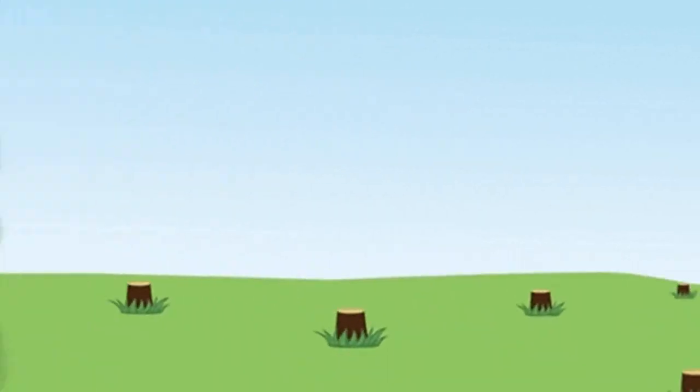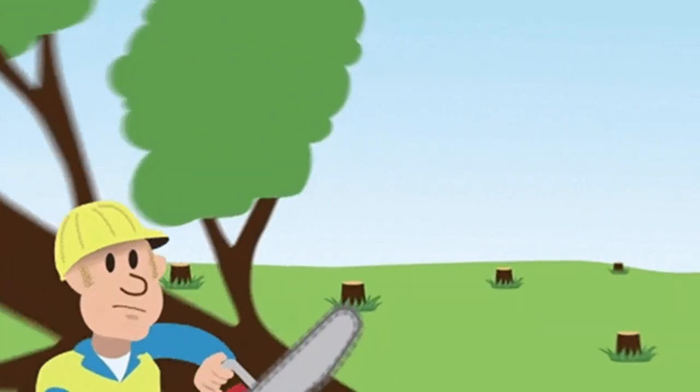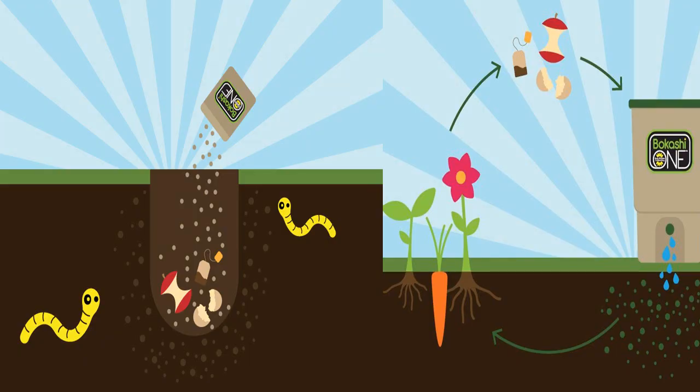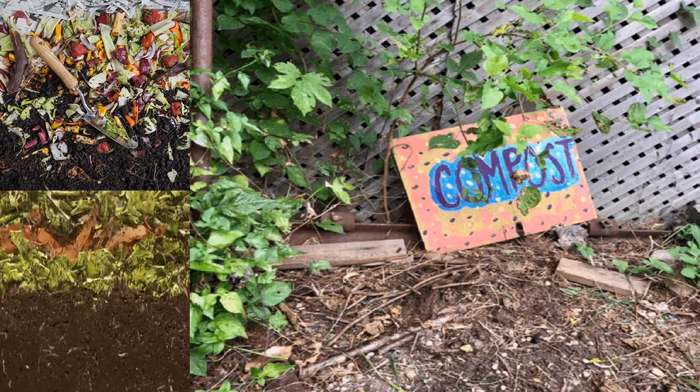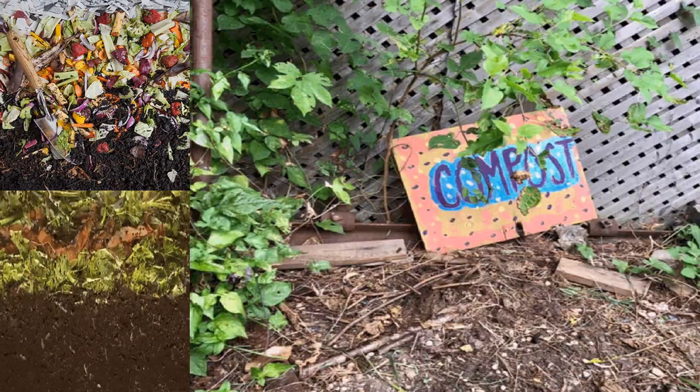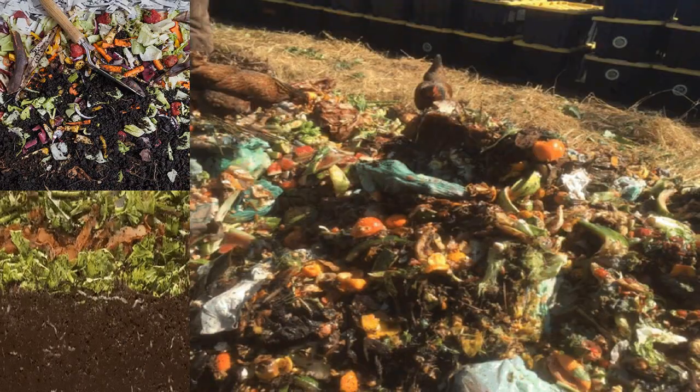Deforestation, or cutting down of trees in large number, leads to loss of the top layer of the soil. Composting is a clean, cheap, and safe garbage disposal method. In this method, a pit is dug in the soil and biodegradable waste is dumped in it. This pit is covered with leaves and soil.